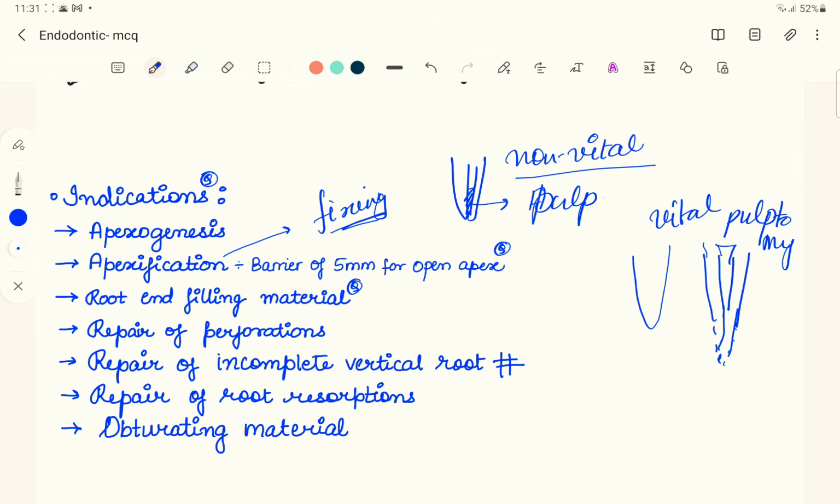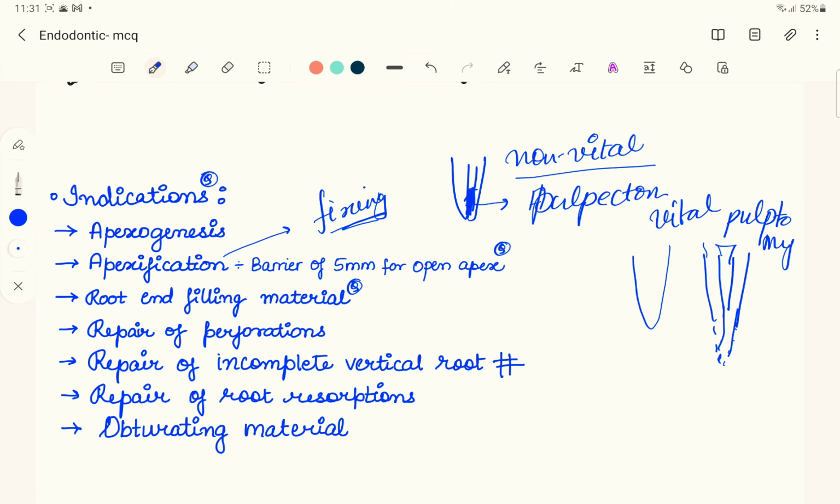You have to remove the whole pulp, and in the bottom you are going to place the mineral trioxide aggregate, MTA, and then you make a barrier of 5 millimeters in case of open apex via this mineral trioxide aggregate. This barrier will make a tight seal against the bacteria. It will not let the bacteria invade.